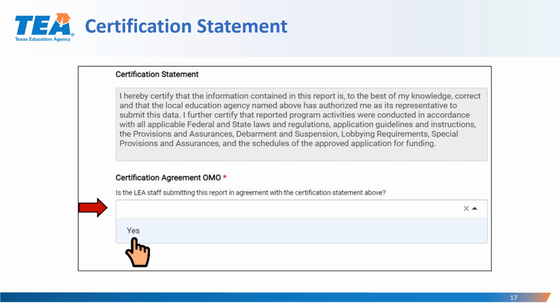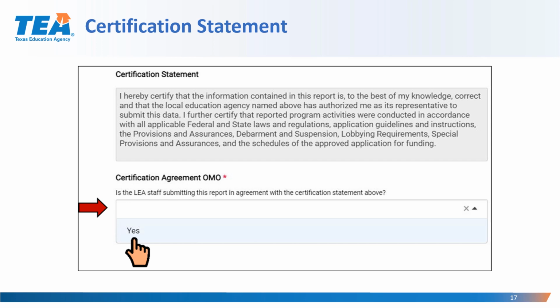All Title IV Part A subgrantees are required to check the certification statement. I hereby certify that the information contained in this report is, to the best of my knowledge, correct, and that the LEA named above has authorized me as its representative to submit this data.